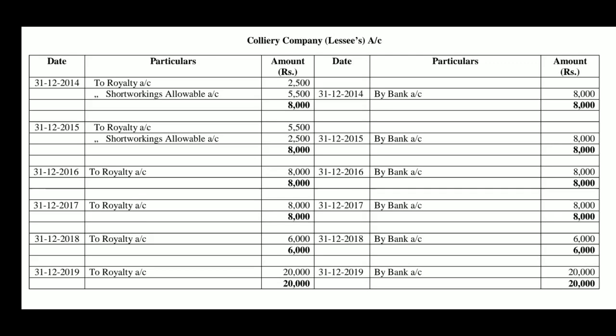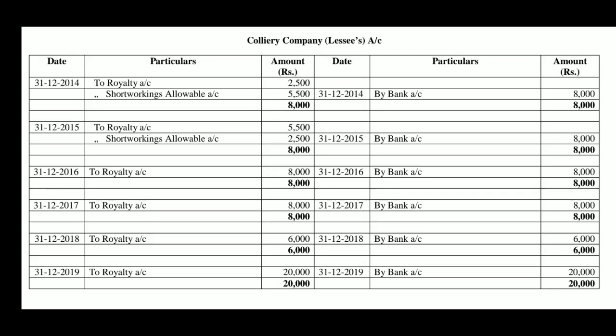Therefore, firstly, in any problem, after analyzing the problem, we have to prepare the royalty chart. Accordingly, we have to pass journal entries and ledger accounts. Further, one more point to be noted is whether we have to prepare the minimum rent account or not, we have to verify. Accordingly, we have to proceed. Then for the purpose of recoupment, again we have two options, which were shown in the first problem in the earlier video.